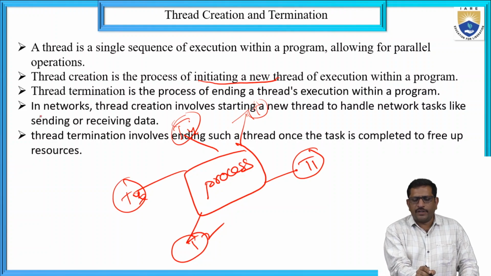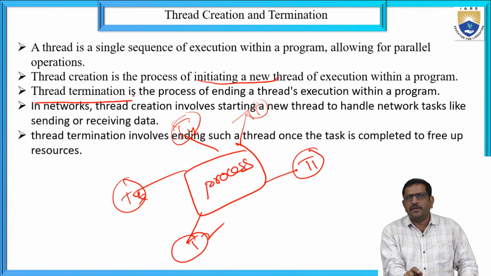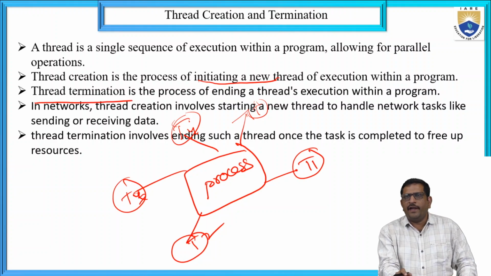Thread termination is the process of ending the thread execution within a program. That means the thread execution is stopped. We can call it thread termination.